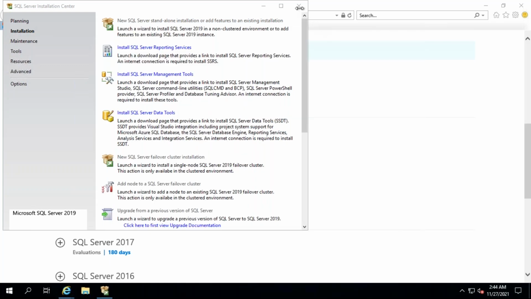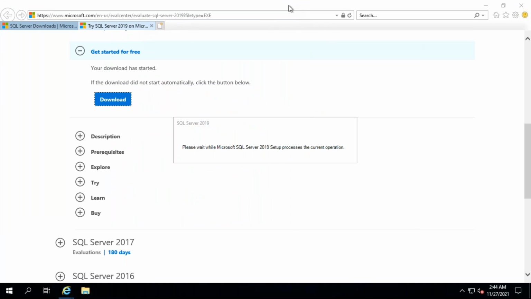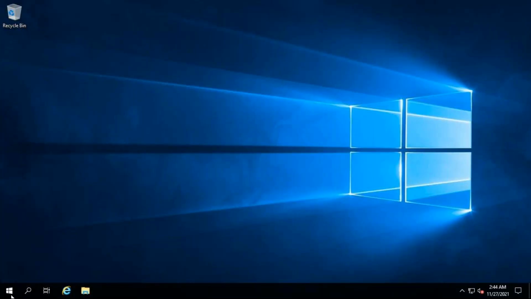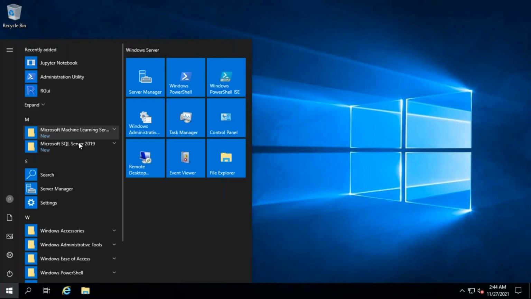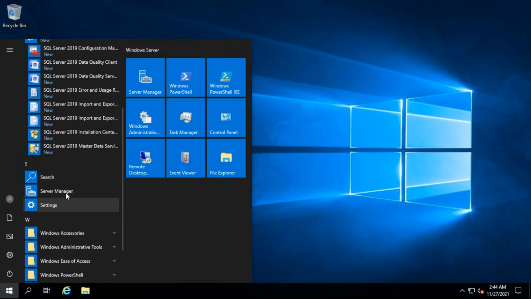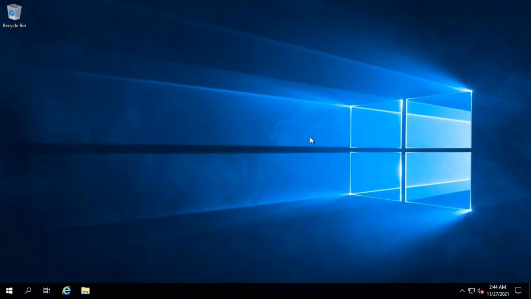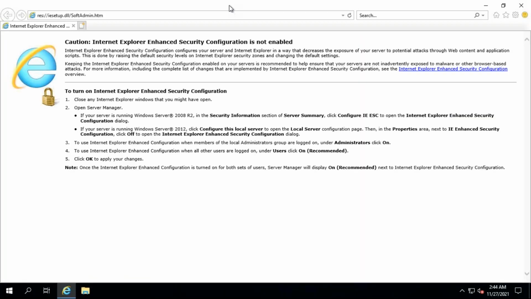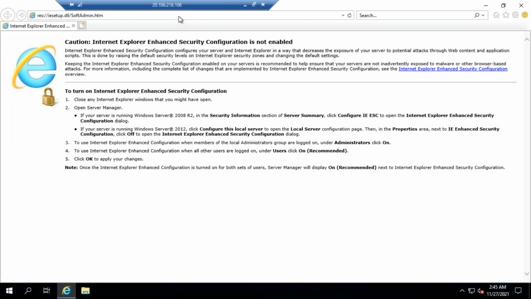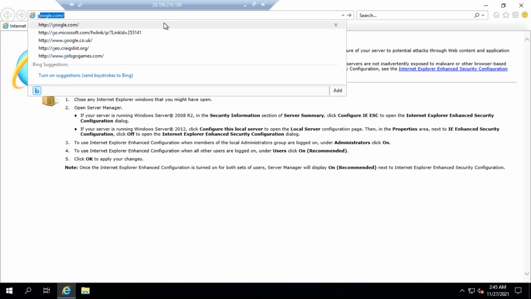Now go there. Let's close all this. Now if you go here, you can see the SQL Server has been installed. You're doing all this inside the virtual machine, right? We need to install SQL Server Management Studio.